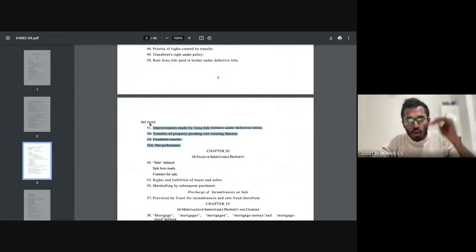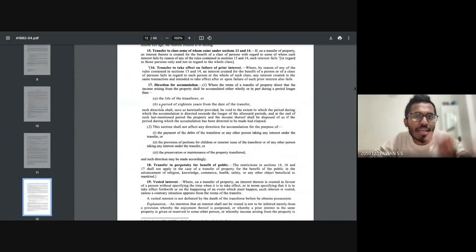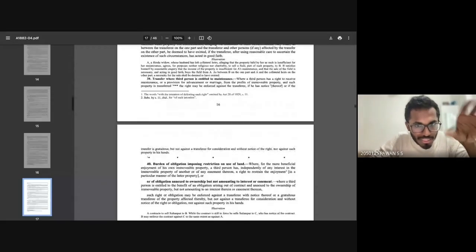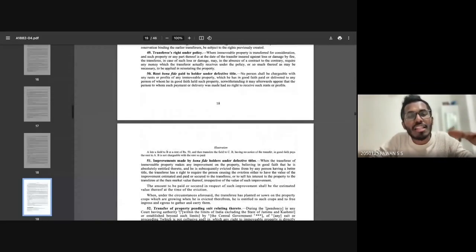So now we'll quickly go to the Bare Act. Okay, we'll open the Bare Act, Section 52. You should know the Bare Act no matter what. No kind of exemption regarding it, because we used to tell law students that the bread and butter of a law student lies in the Bare Act. So complete knowledge of it is required for you.